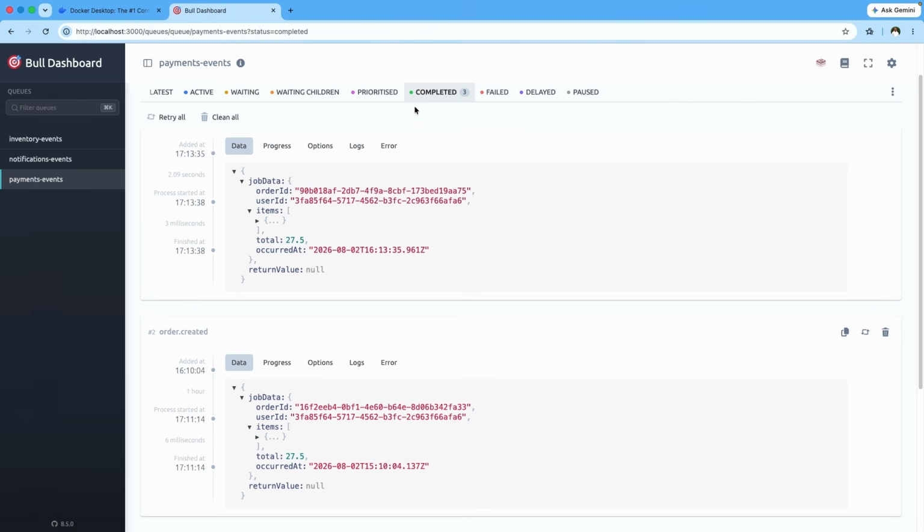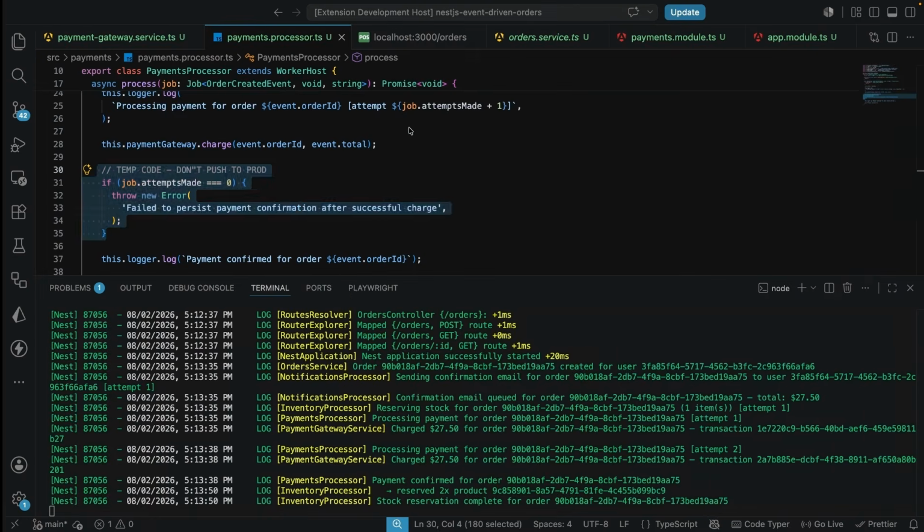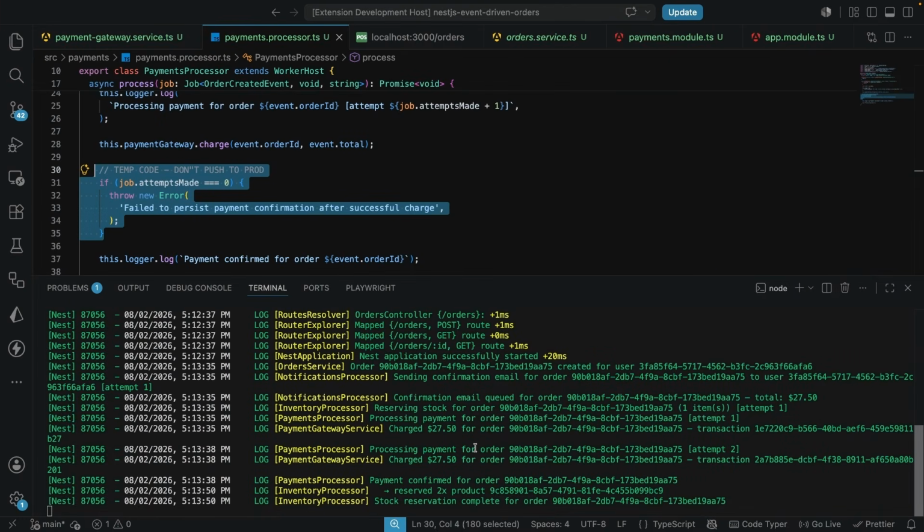If you check BullMQ, you can see here we have this completed, and this says nothing about the fact that the customer was actually charged twice. So before we had completed 2, but now we have completed 3, but it doesn't tell us the customer was charged twice. Now, we just watched the user get charged twice live in our application using our own retry configuration. Now we're going to fix that permanently, making use of idempotency.